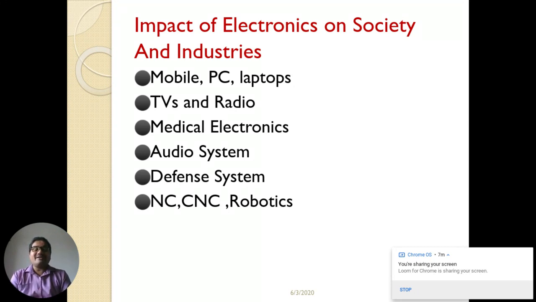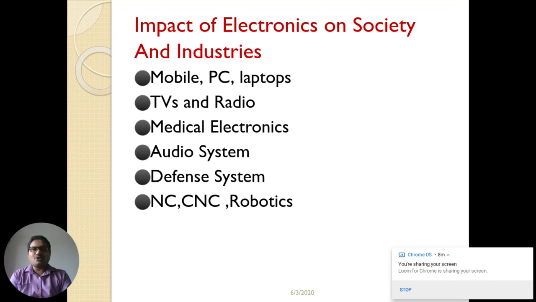Next is your industries, that is numerically controlled or computerized numerical control, and robotics. Basically, in mechatronics industries, electronics as well as mechanical, all these automation industries are going to replace all the human working by means of electronic devices or some robotics.